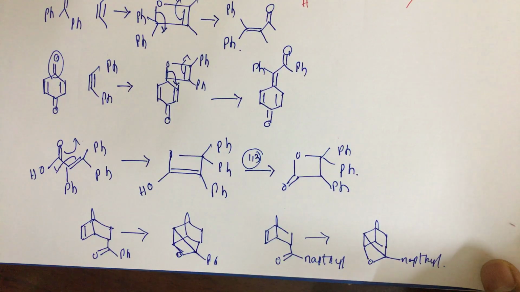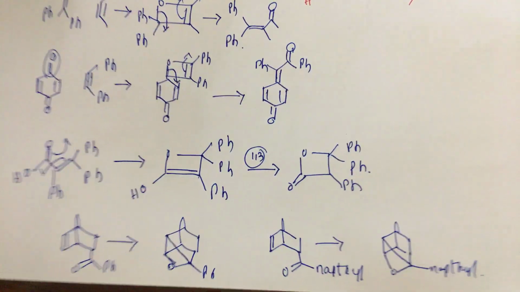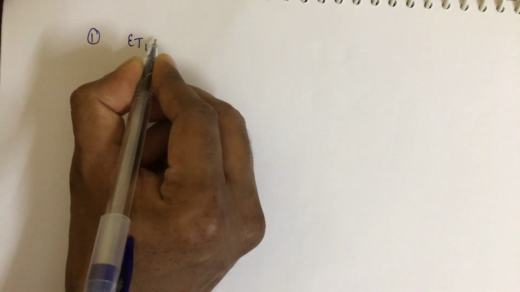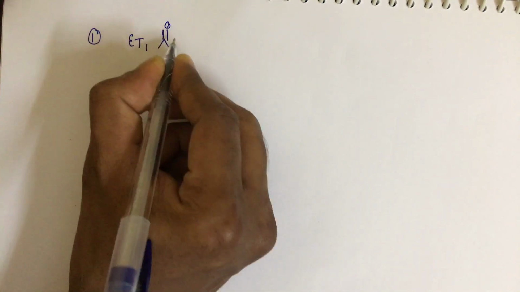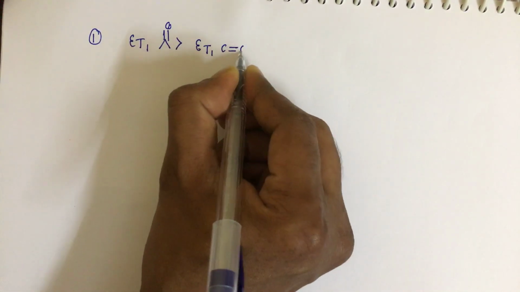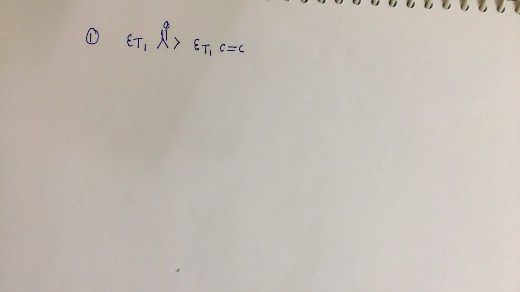There are 2 limitations we have. These 2 limitations are also very important. The first limitation is whenever the energy of the triplet state of the carbonyl compound is greater than the energy of the triplet state of the olefin.